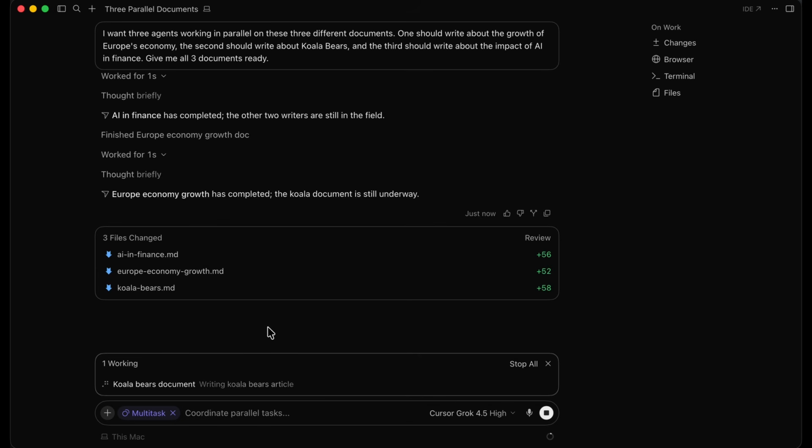So you can see they were working in parallel, and now one by one, they're getting completed and served to us. All right, so let's just wait for the last document to be finished, and then we can review all of them. That's pretty much it for parallel agents and multitasking. You just give the agents commands and they work in parallel rather than one after another. But it's very efficient and very fun to use if you get the hang of it.